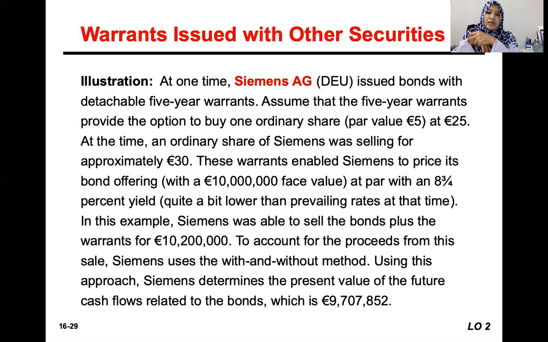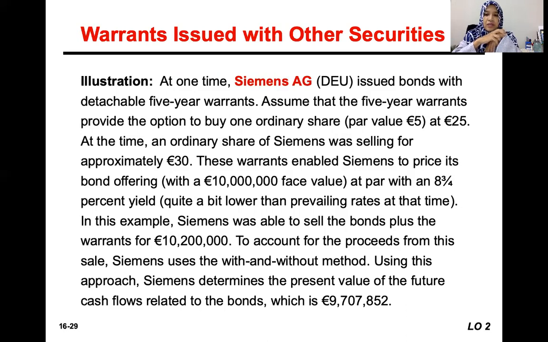Continuing the illustration, assume that the 5-year warrants provide the option to buy one ordinary share at 25 euro. The par value is 5 euro. At that time, the ordinary share was selling for approximately 30 euro. Giving the share warrants enables the company to get a more attractive price for its bond offering.